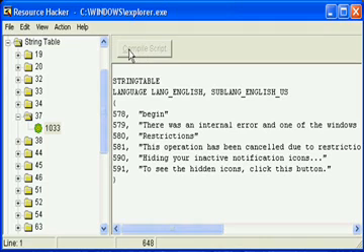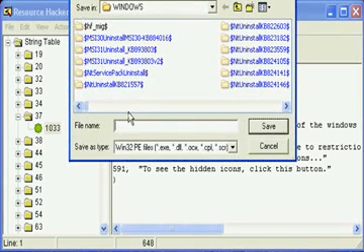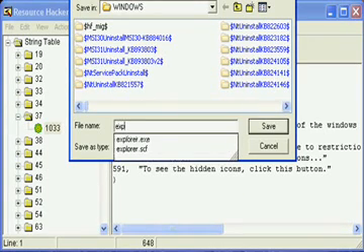When you have the text you want, click Compile Script up at the top, then File, Save As, and save it as something besides Explorer.exe. I save mine as Explorer Hack.